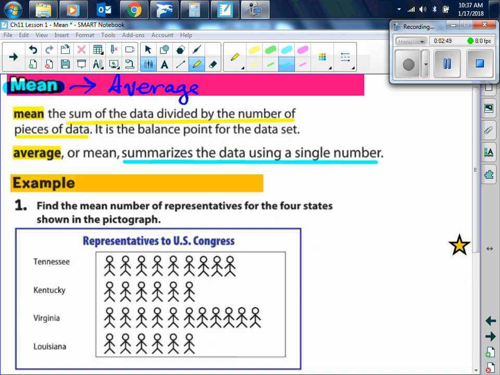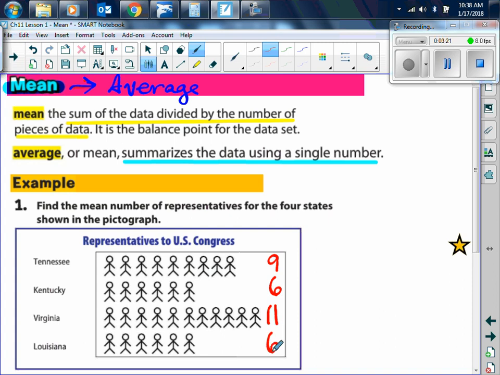The way we do that is that we need to add how many representatives there are altogether, right? So, let's see. For Tennessee, how many representatives do we have here? 1, 2, 3, 4, 5, 6, 7, 8, 9. So there's 9 there. How about for Kentucky? How many is that? 6. And then for Virginia, there's 11. So 9, 10, 11. Right? And then for Louisiana, there's 6. Very good.